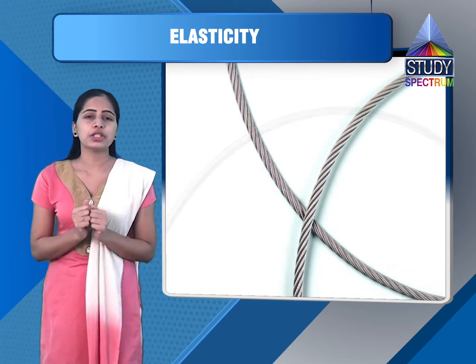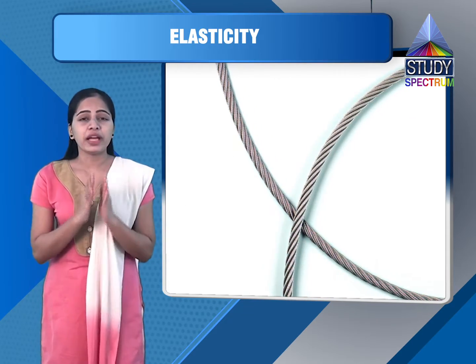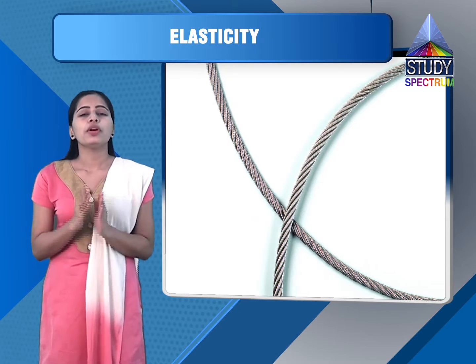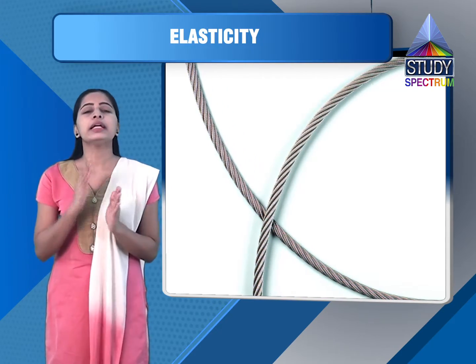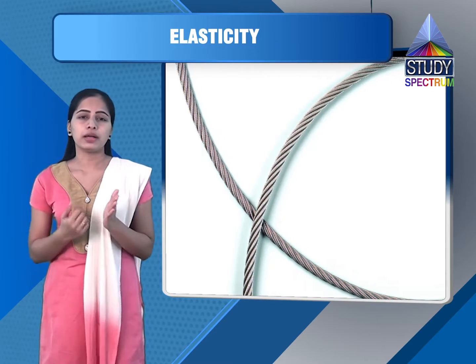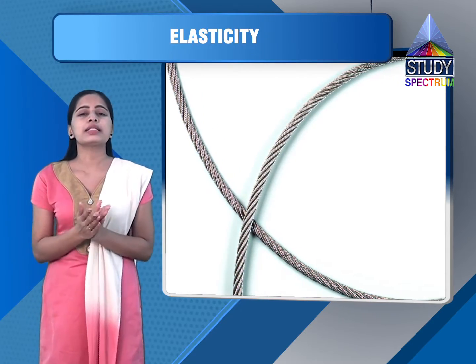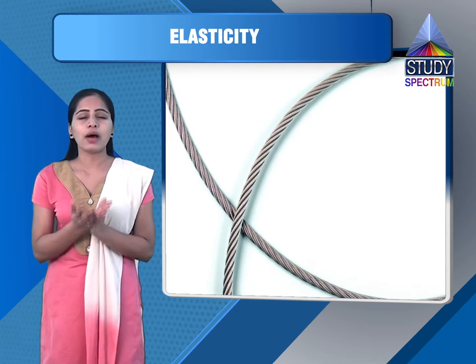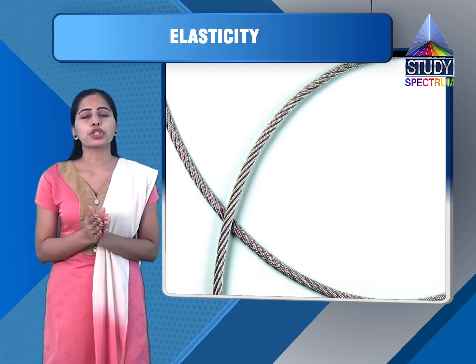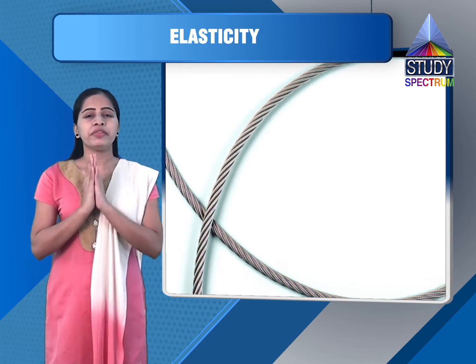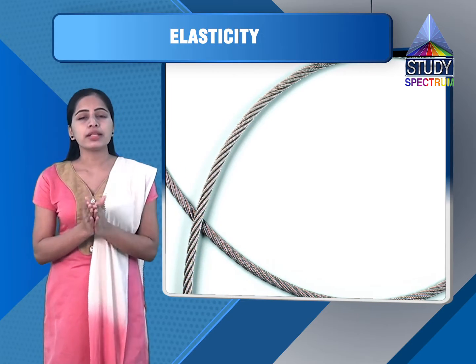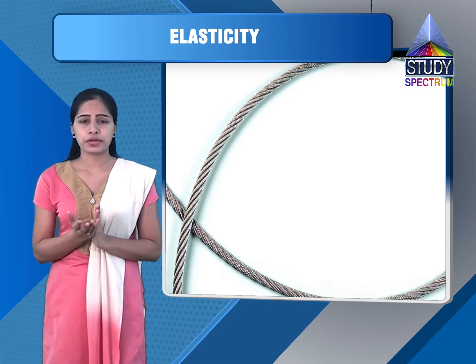So the definition of Hooke's law is that up to the point where the elastic limit is not crossed, the elasticity we have in the wire is proportional to the applied force. Thus from the figure we can write that stress is directly proportional to strain.